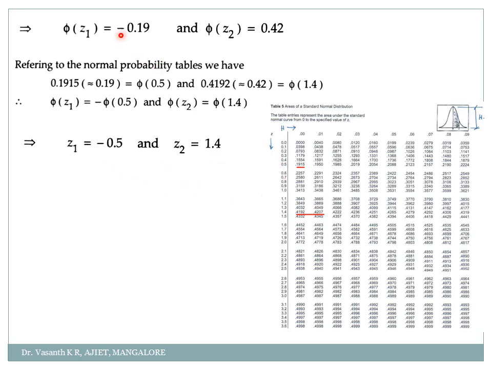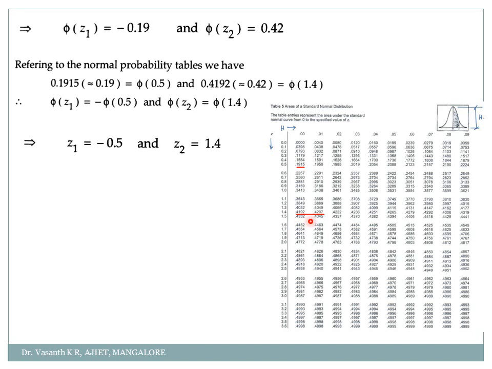See, this is the very important point here. Many students will make a mistake here only. If this is correct, then your entire problem is correct. Normally when we check your answer, we'll check for this first. We'll check for the values of z1 and z2. Hope you are clear. I'll explain again.